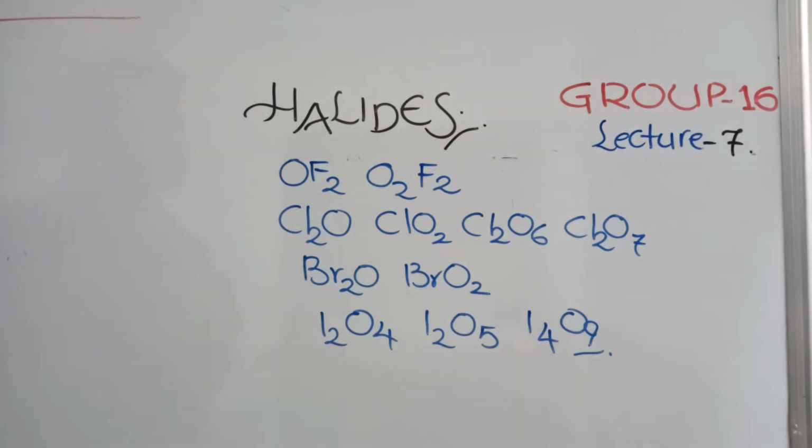All these are the compounds of oxygen with different halogens: OF2, O2F2, Cl2O, ClO2, Cl2O6, Cl2O7, Br2O, BrO2, I2O4, I2O5 and I4O9. That is for oxygen only. Next,